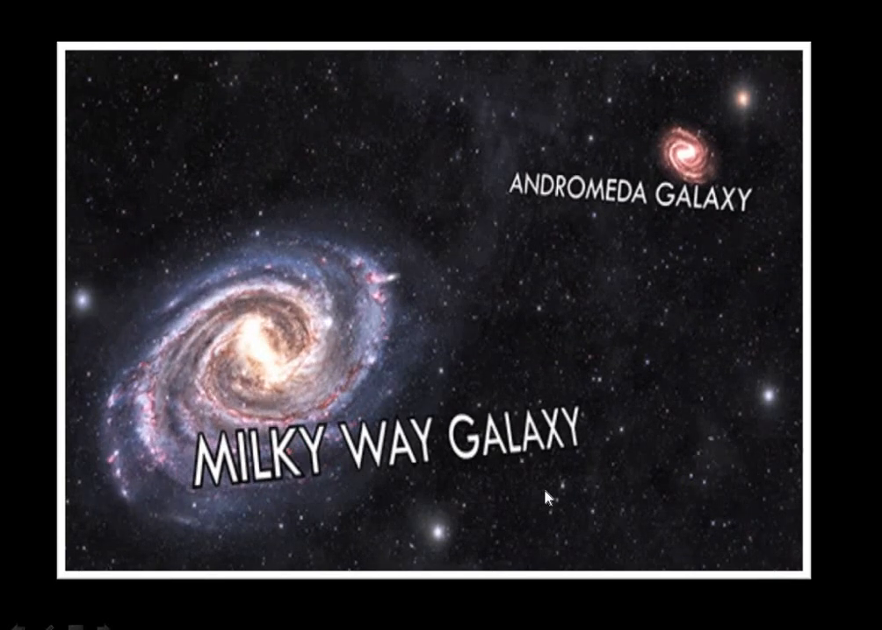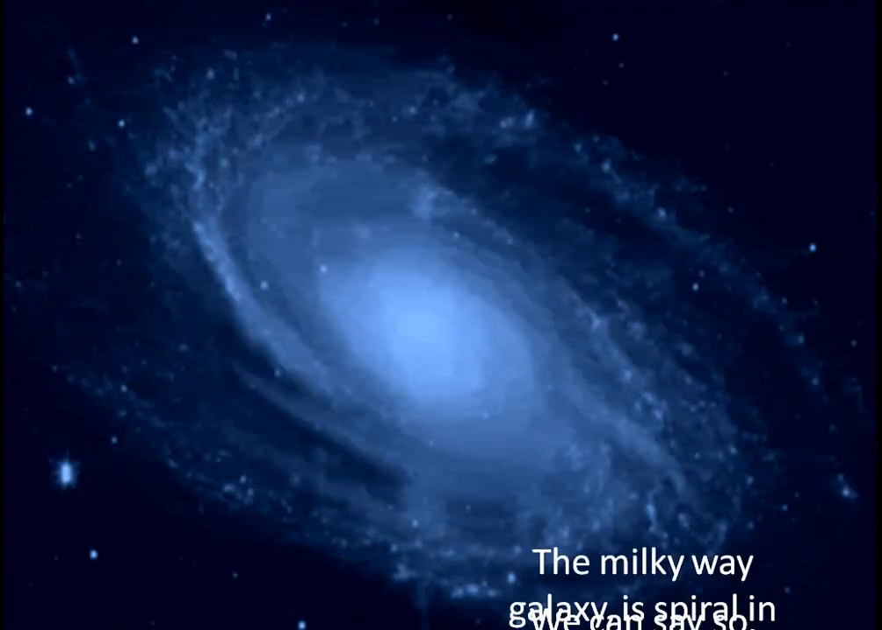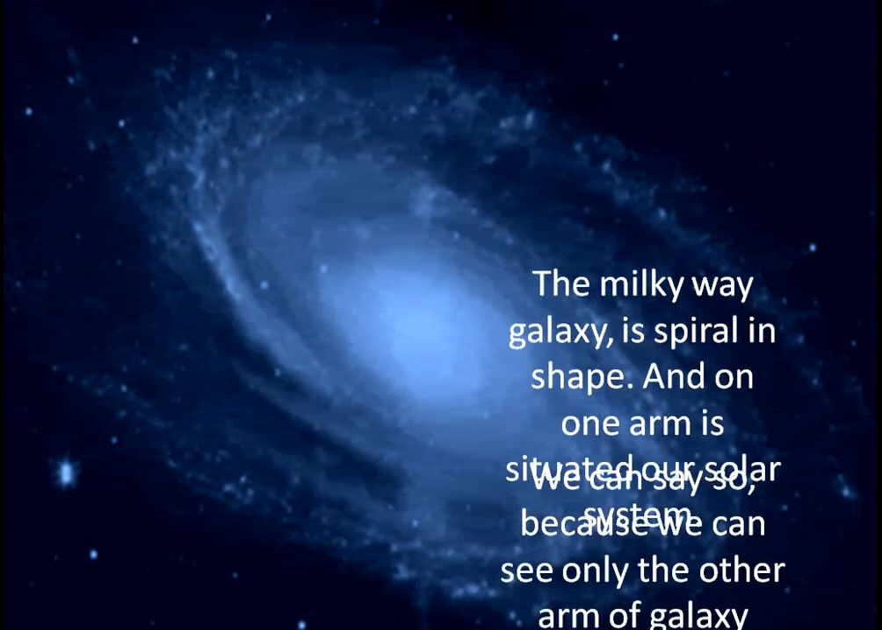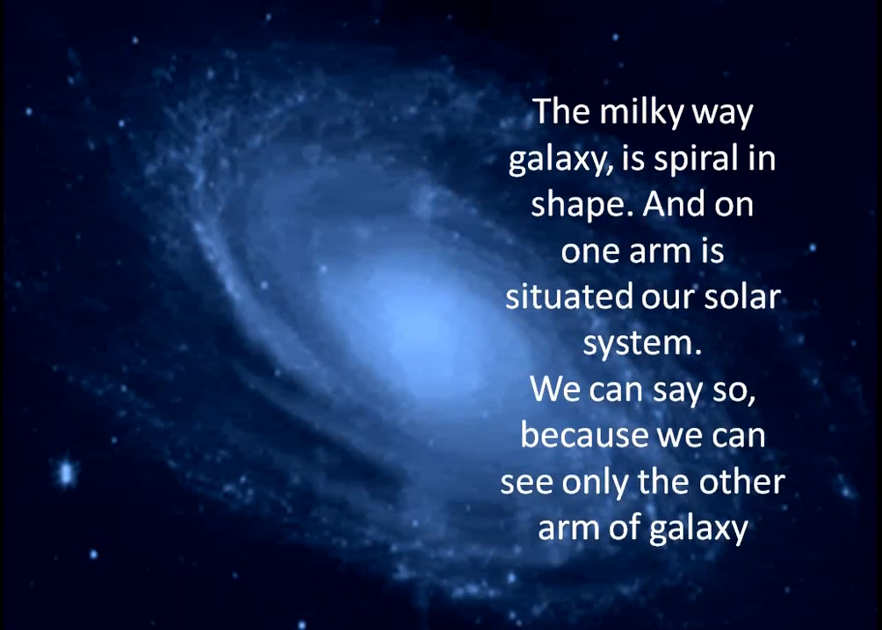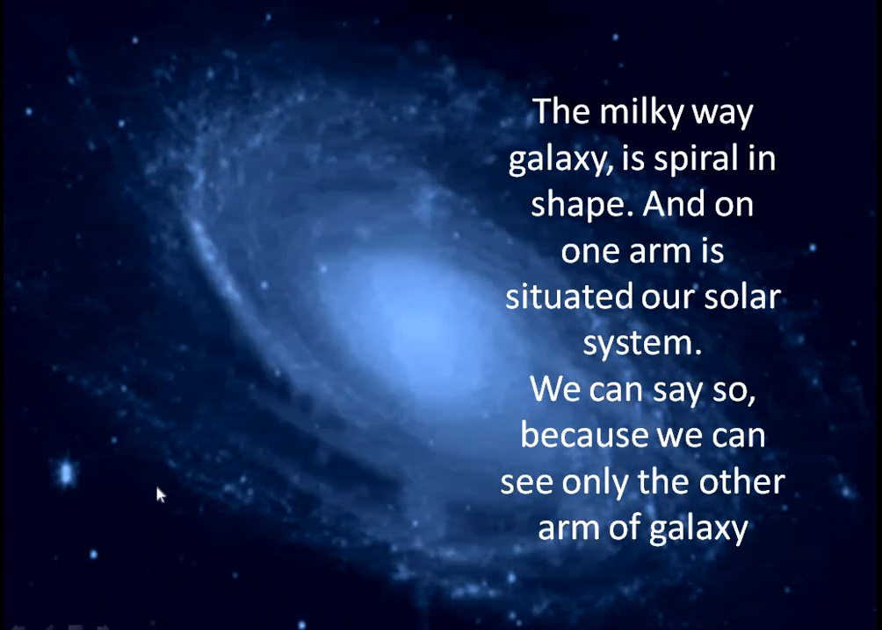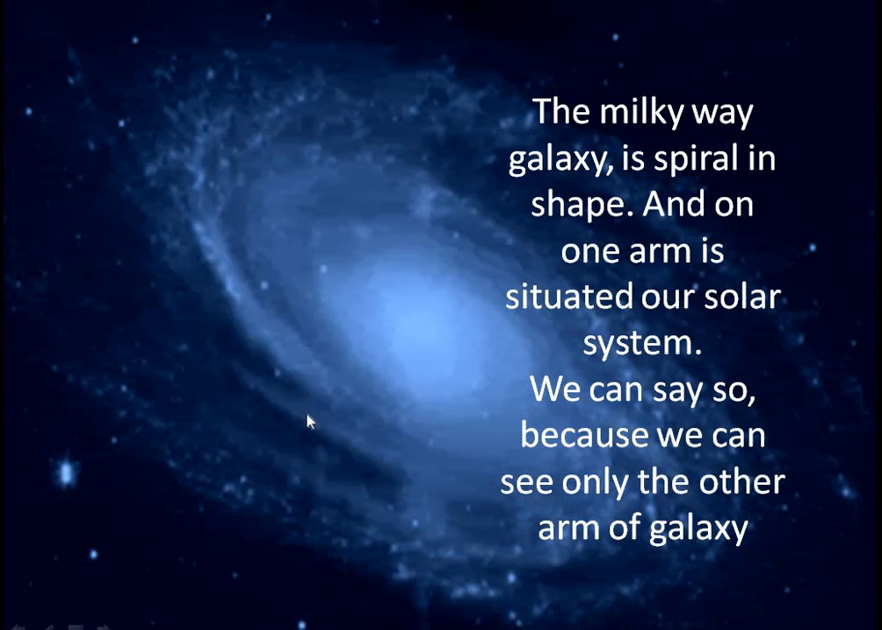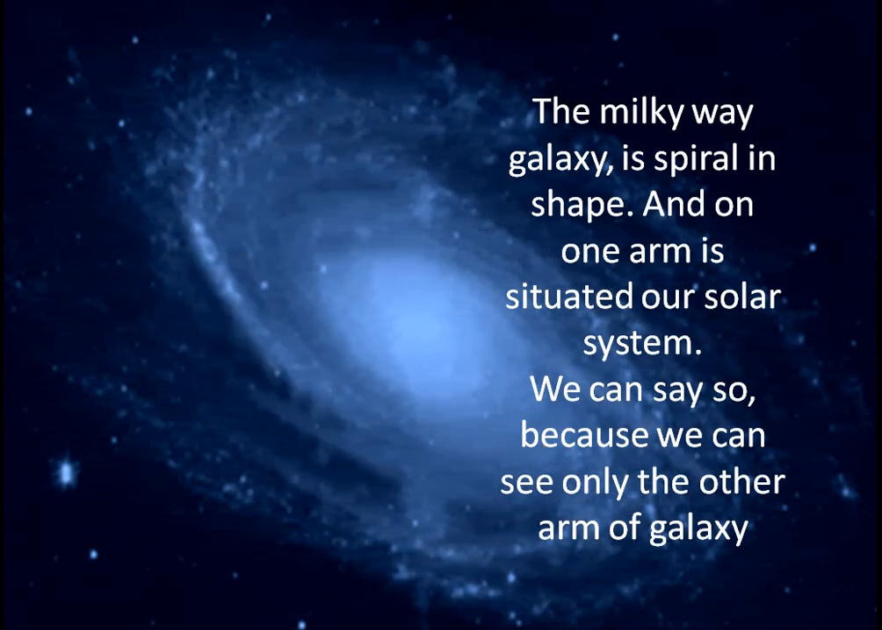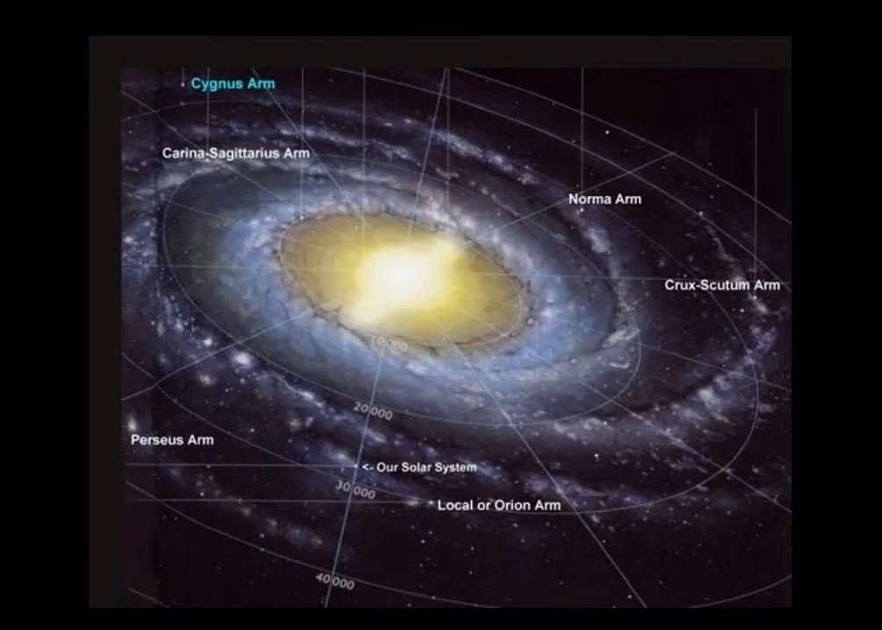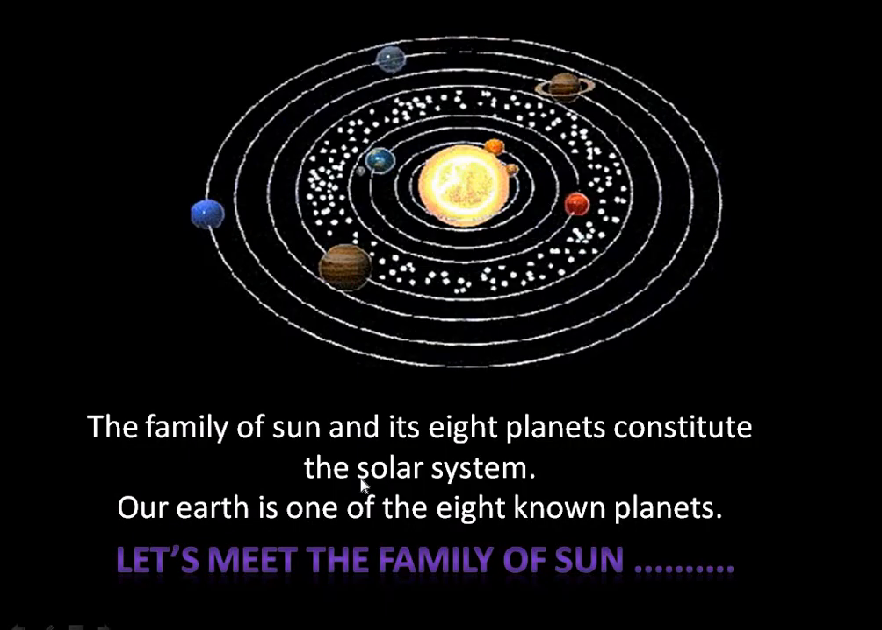Somewhere in between this Milky Way galaxy lies our Earth. And the Milky Way is spiral in shape, right? And how can we say that it is spiral in shape? Well, if we are on one end of the galaxy, we can see the other end of the galaxy. We can see the other arm of the galaxy. In this way, we can say that the Milky Way galaxy is spiral in shape. So, if this is Milky Way galaxy, this tiny dot is our solar system.